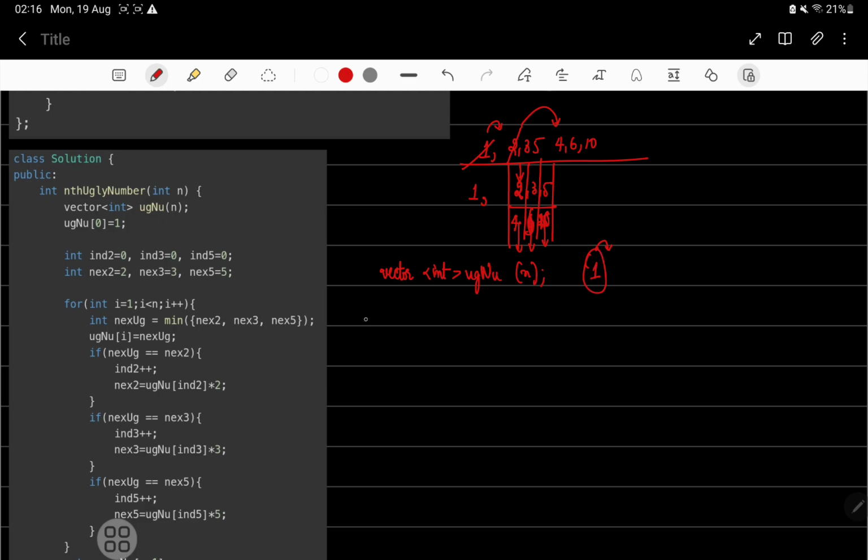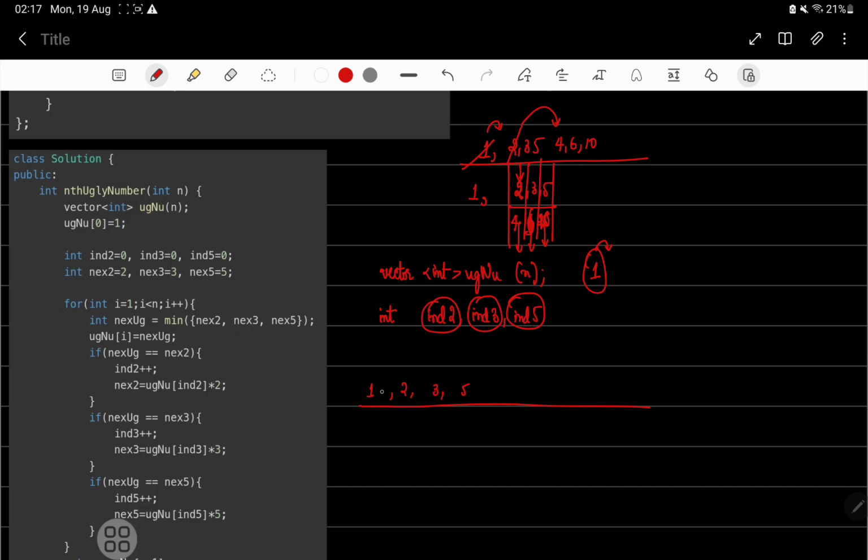So now we'll have 3 variables, which will have the index of 2, index of 3, index of 5. These 3 indexes will be the indexes in this array. So now this array has 1, 2, 3, 4.